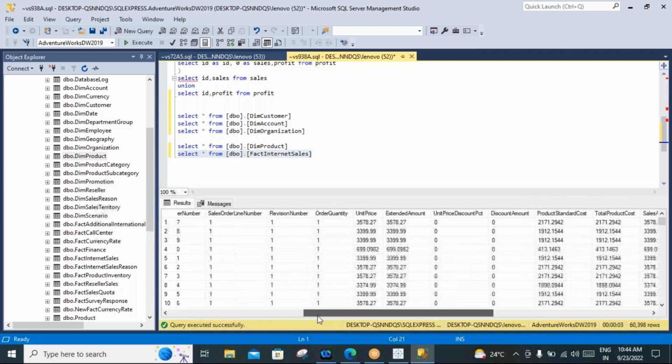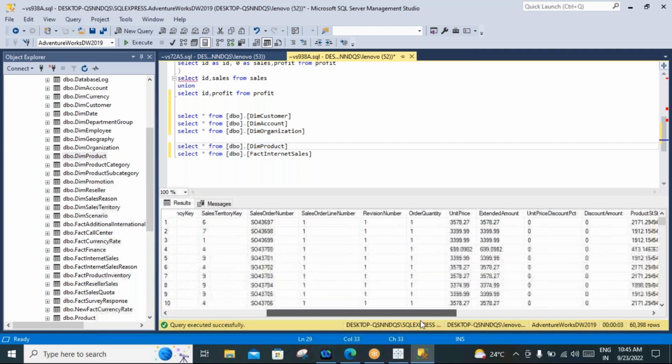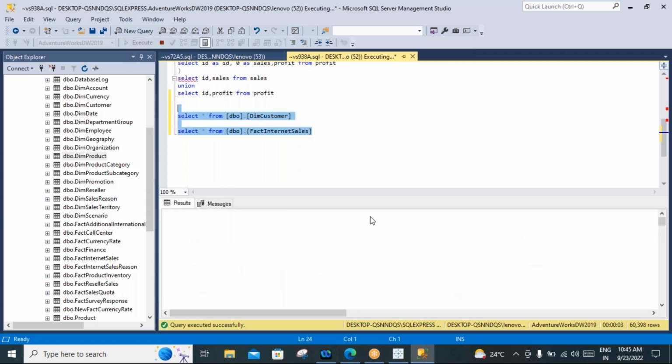So how can you identify that a particular customer has a particular transaction? Suppose I want to find out how much sales have been done by a particular customer. How can we identify that? So let me take only two tables. I have dim customer and fact internet sales. Let me run these two tables.